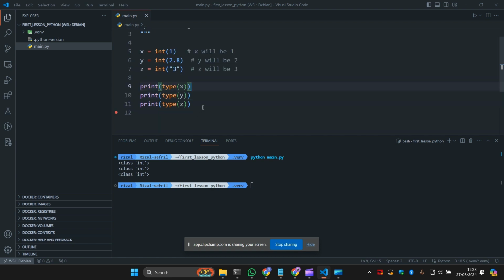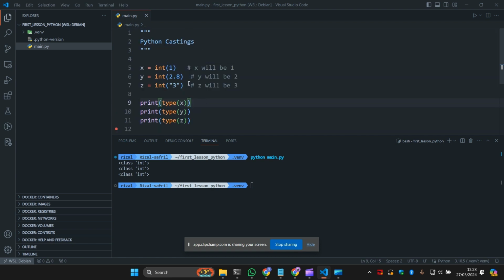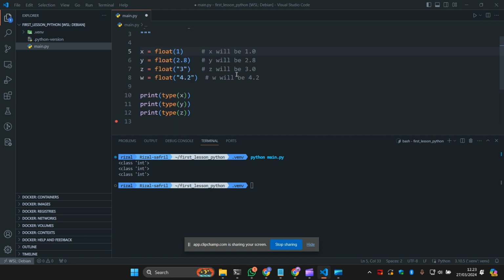I will give you another example, for casting to a float number. So simply I change it with this. Now the output will be 1.0, and also the float will be 2.8, and this one, even though it's a string, it will be 3.0, and also w, 4.2. So we print it just to see the output. It has the output 1.0, 2.8, and 3.0. This is how to do casting in Python.